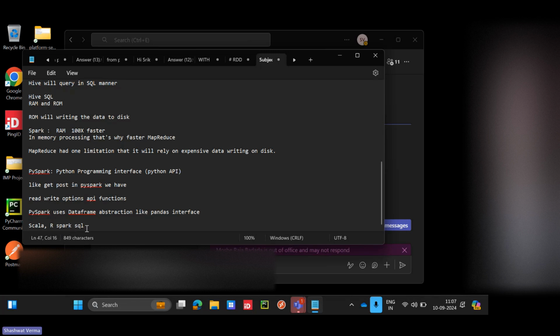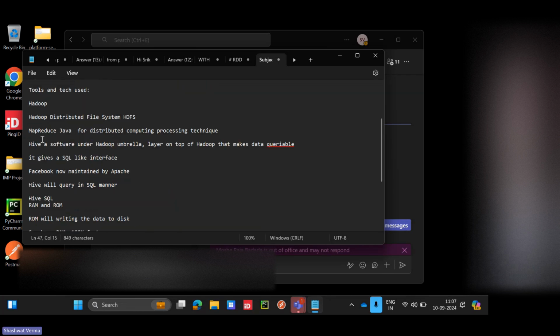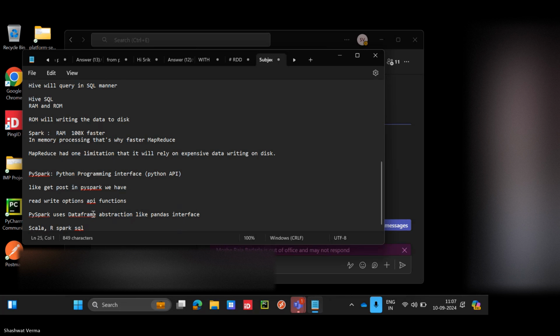Yes, bro. So in Spark we have many options. PySpark, we can use Scala or even SQL also. Similar to that only, there is that interface for only SQL, Hive SQL. Only SQL queries you can run in Hive. PySpark was not there earlier in history, so it is a new thing. Okay, bro. Understood.